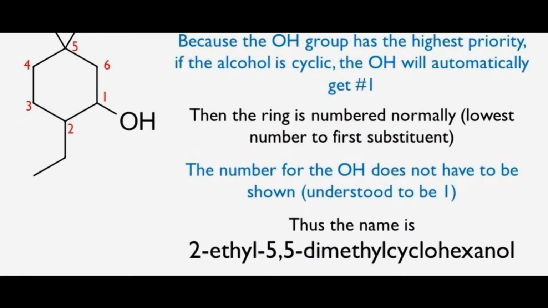Number 3. If there is a choice in numbering not previously covered, the parent chain is numbered to give the substituents the lowest number at the first point of difference.